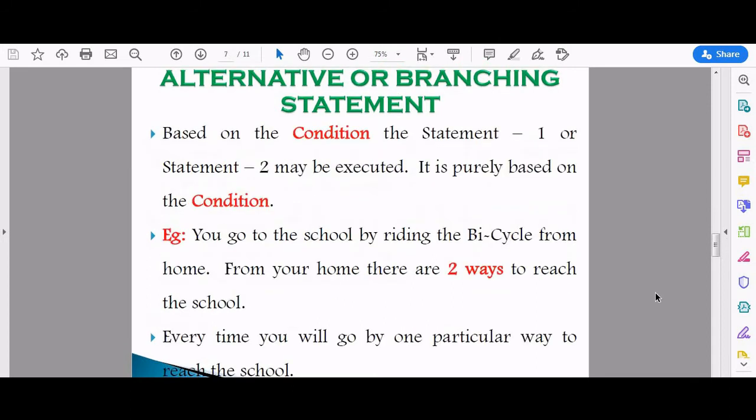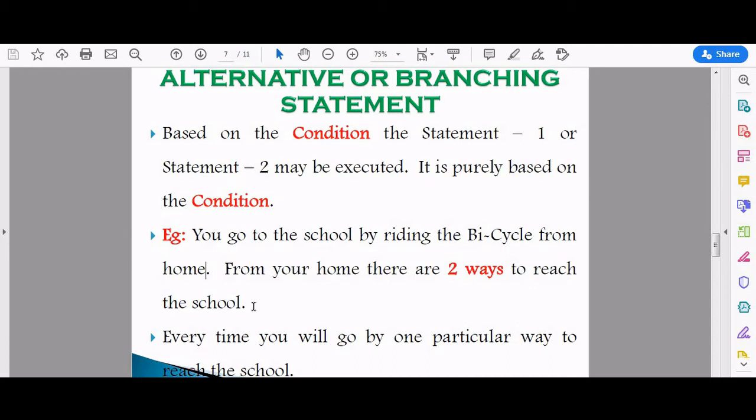Let's take a real-time example. You are going to school. Whenever we go to school riding a bicycle from your home, most of the students come by bicycle only. Some of them come with their parents. So let's take an example. You are going to ride a bicycle from your home. There are two ways to reach the school. Everybody will have one or more ways from their home.